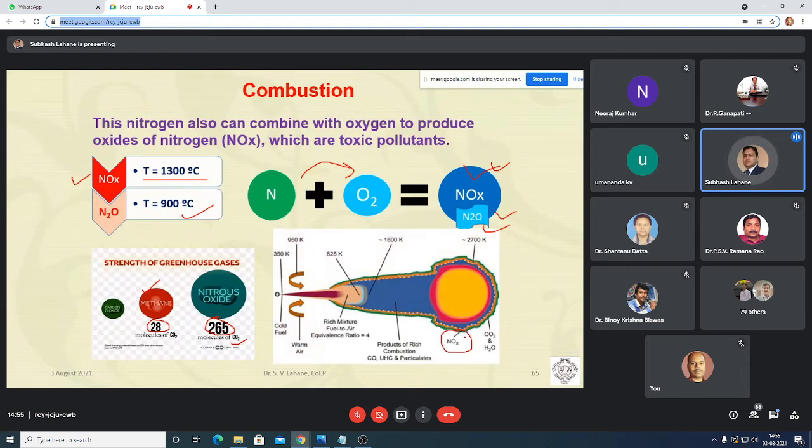Because at the periphery there is a lean mixture, and lean fuel at the periphery will easily mix with the air and start the combustion, and it will be a high temperature combustion. And here in the core, you see there is a rich mixture and a lower temperature. So this is a rich mixture, and this will form the smoke emission.